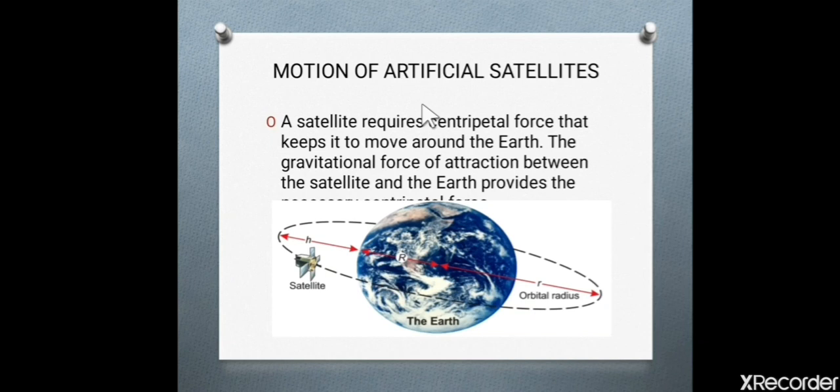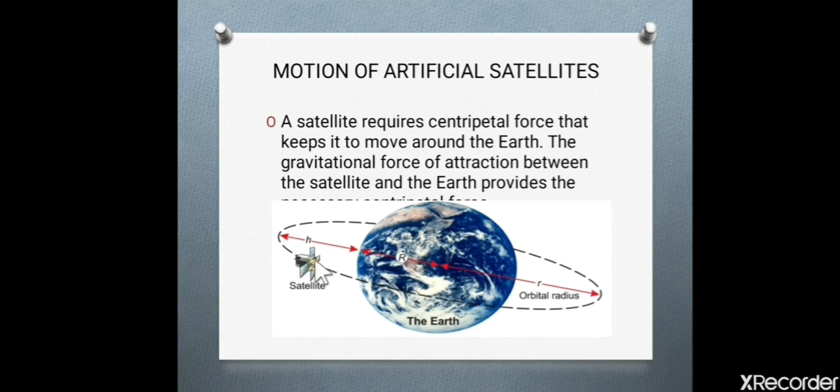Motion of artificial satellite. It is a very important topic. As we know that if the object moves in a circle, it requires a centripetal force. So the satellite also requires a centripetal force, and this centripetal force keeps a satellite moving around the earth. And this centripetal force is provided by the force of gravitation of the earth.